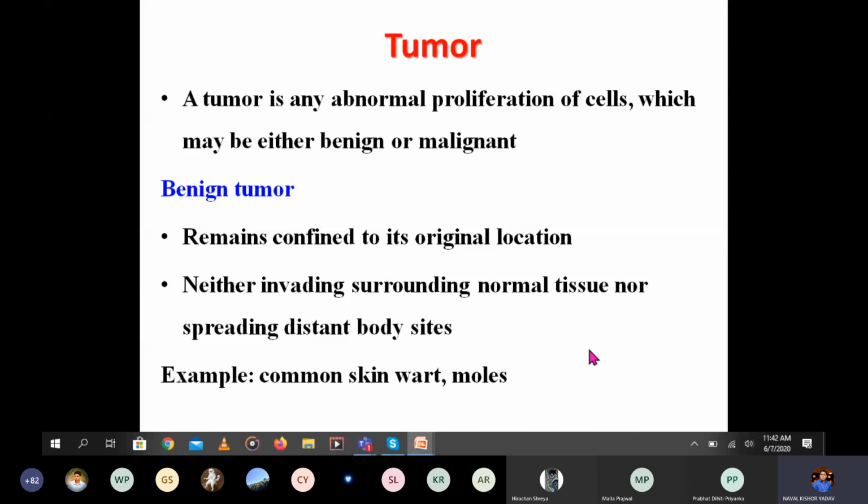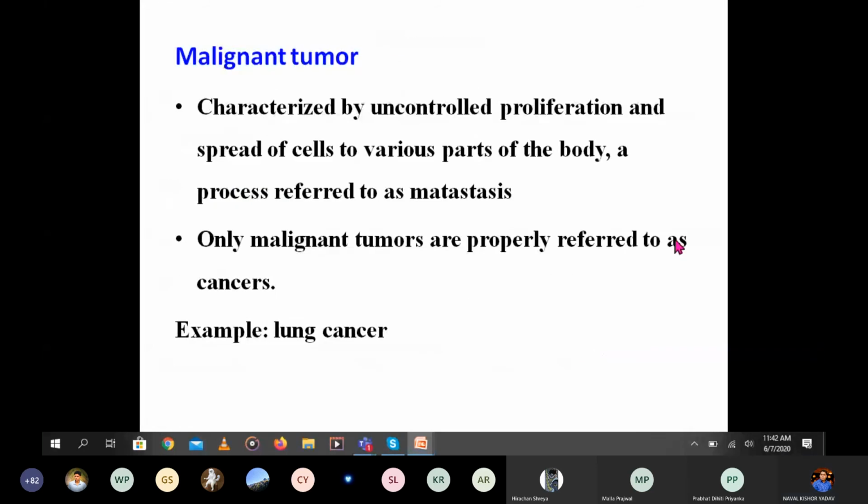Another type is the malignant tumor, characterized by uncontrolled proliferation and spread of the cells to various parts of the body. It can be cancerous. It is referred to as cancerous. These malignant tumors can spread to other parts.